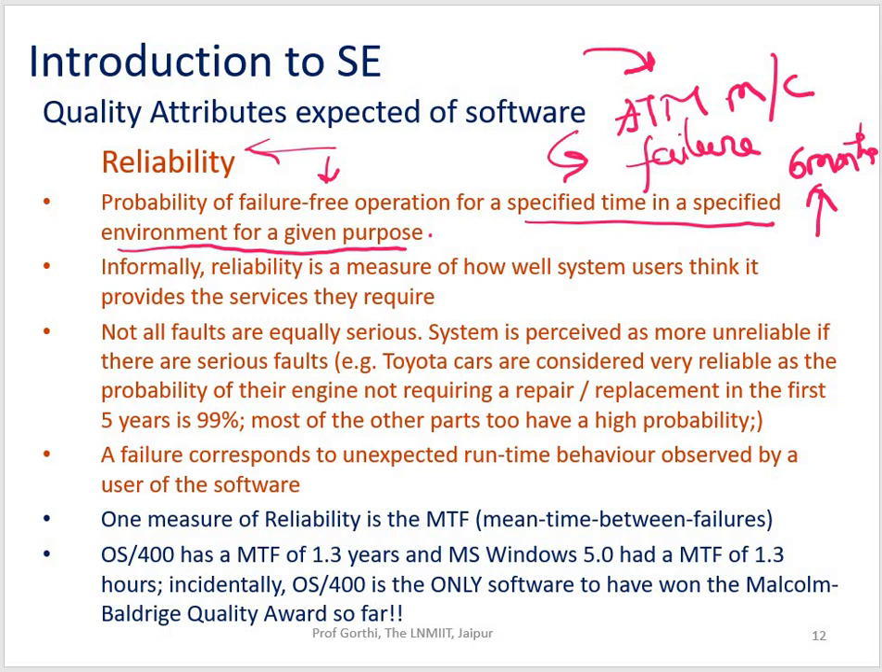Not all faults are equally serious. Some faults can be ignored. A system is perceived as more reliable if there are no serious faults. For example, your Toyota cars are considered very reliable as the engine does not require a repair or replacement for the first 5 years in 99% of cases. Most of the other parts too have a high probability. On this we have a very interesting case study, which is called the London ambulance tragedy.